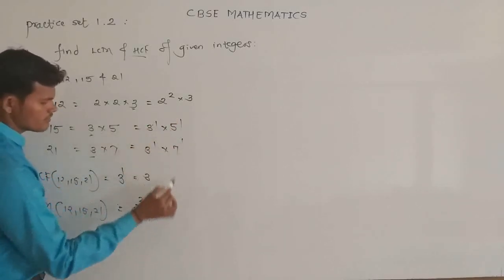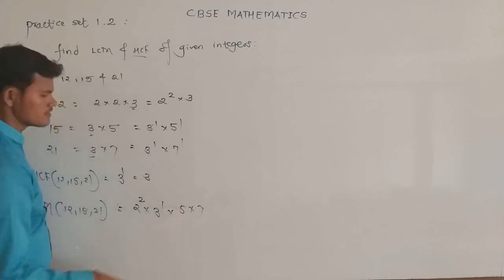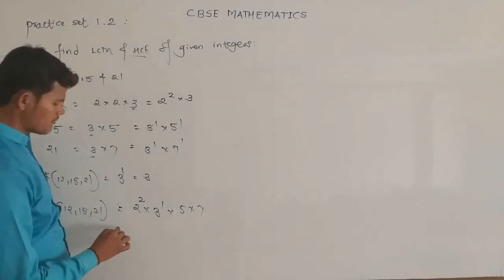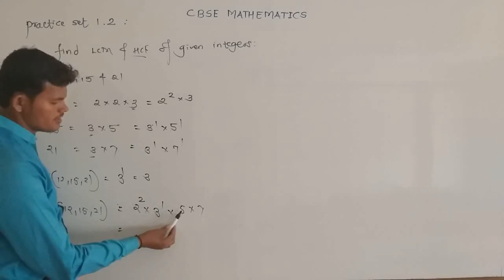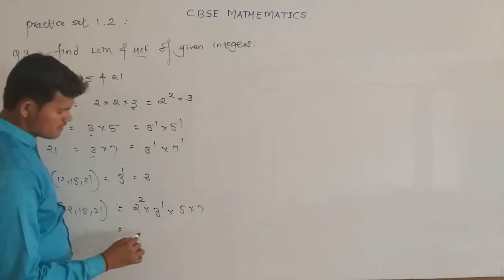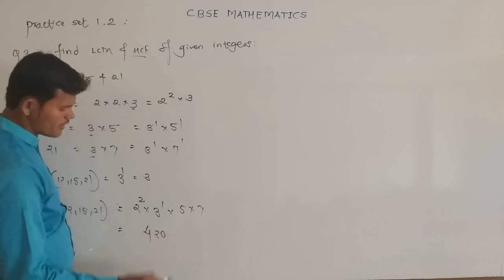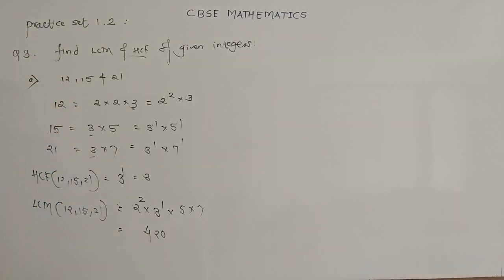And the greatest power of 5 is 5, and the greatest power of 7 is 7, that is 1. So multiply it. 2 squared is 4, 4 times 3 is 12, 12 times 5 is 60, 60 times 7 is 420. So the LCM of 12, 15 and 21 is 420. So this is how to find the LCM and HCF of given integers.